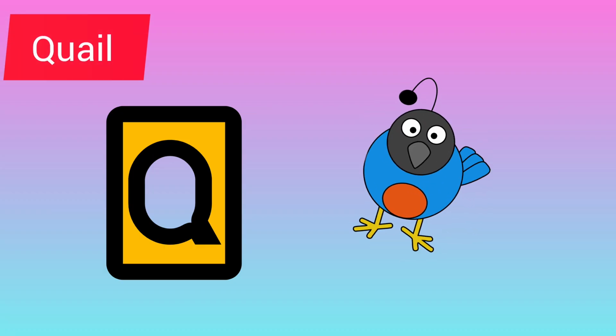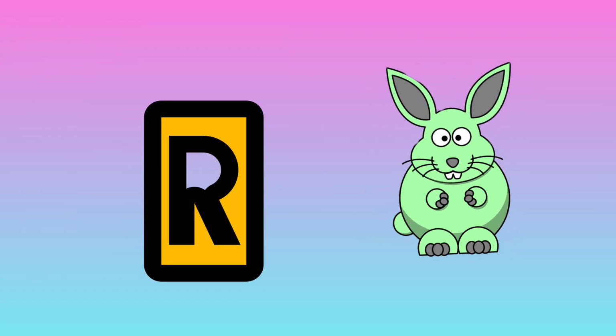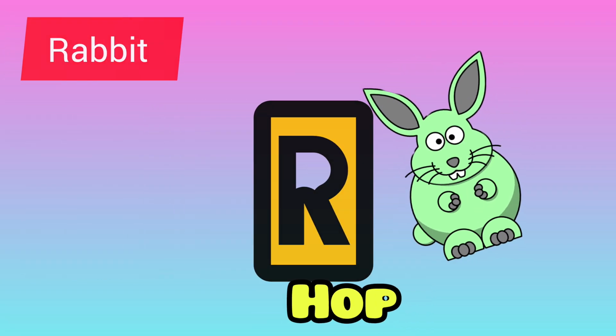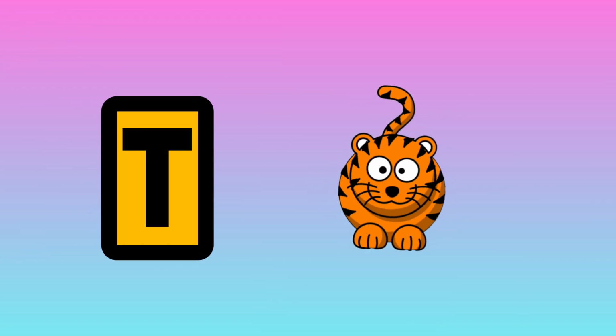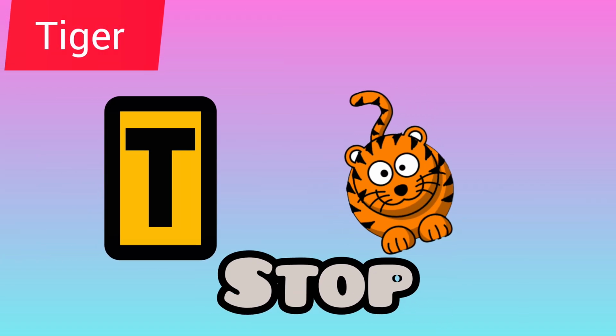Q is for quail, strut, strut, strut. R is for rabbit, hop, hop, hop. S is for snake, hiss, hiss, hiss. T is for tiger, prowl, prowl, stop.